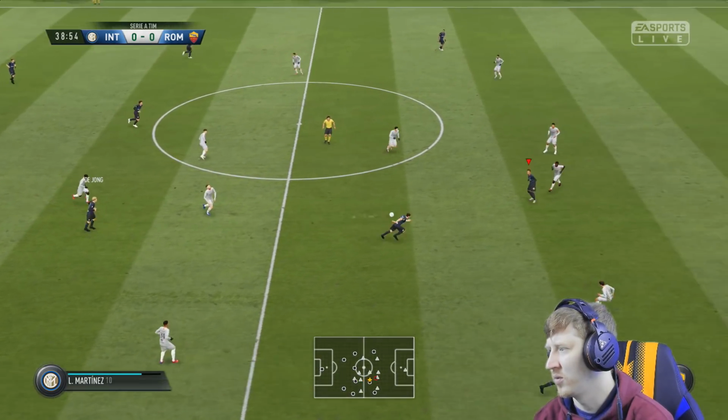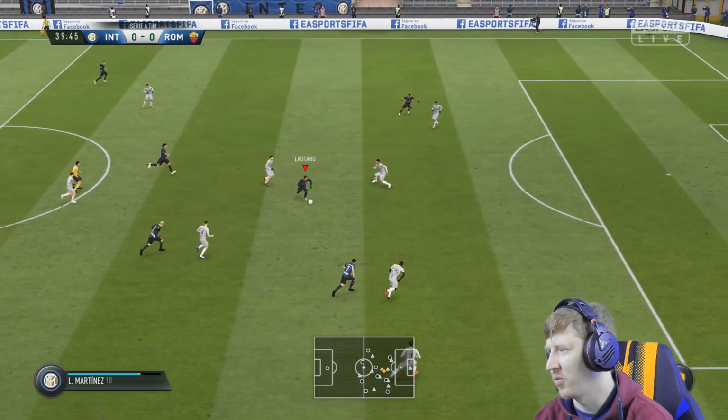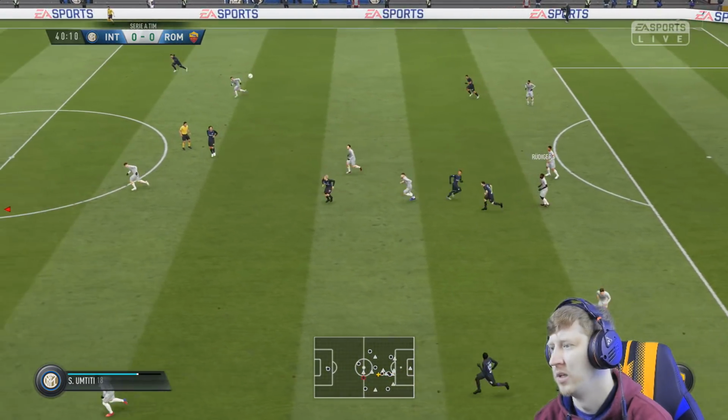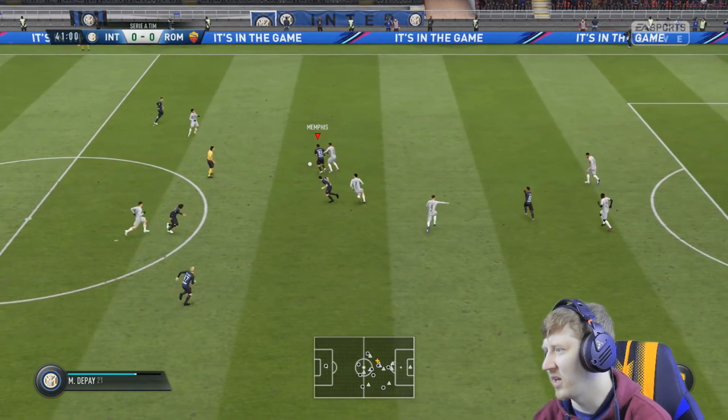De Jong forward to Lautaro. Bruno Fernandes. I'm actually going to go back to Lautaro here, and then maybe Bruno can make me a run. Can I get past Rudiger? He's been a brick wall so far. Antonio Rudiger here, back at Roma in this save.